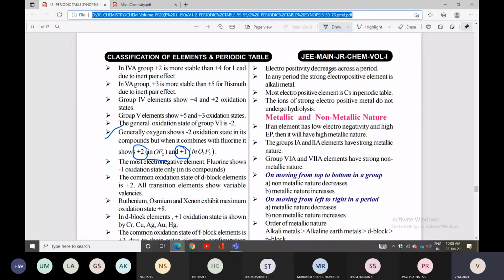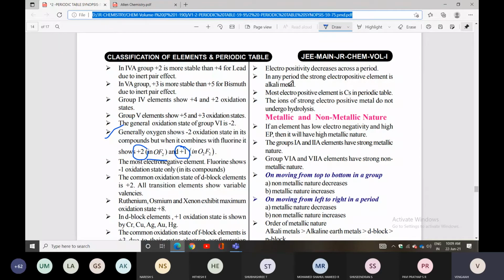The strongest electropositive element is cesium. In any period, the strongest electropositive elements are the alkali metals. The most electropositive element is cesium. The ions of strongly electropositive metals do not undergo hydrolysis.